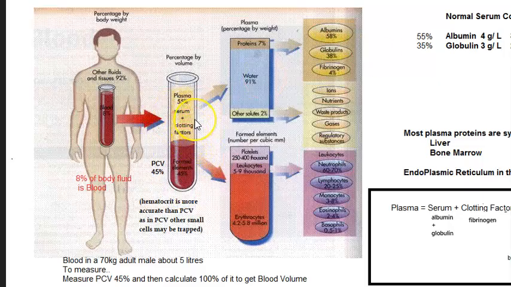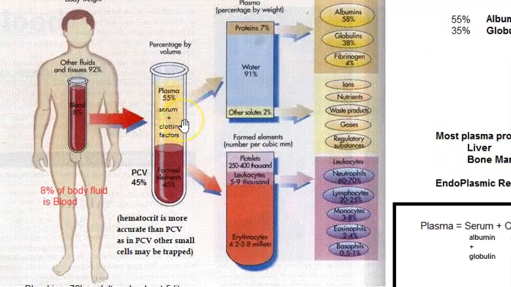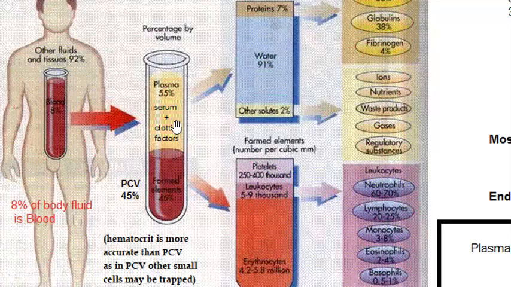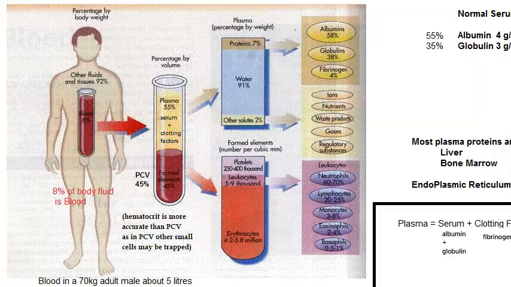Plasma will have all your clotting factors like fibrinogen, etc. And it will have your antibodies. So your plasma has what? Your serum, that is serum plus clotting factors. So this also will have your antibodies and any other toxins can be here. Toxins, antibodies, clotting factors, all that will be there. So this one you will remove. When will you remove? When there are toxins in your body or there are antibodies that are attacking you. Correct? So now you understood the indications already.